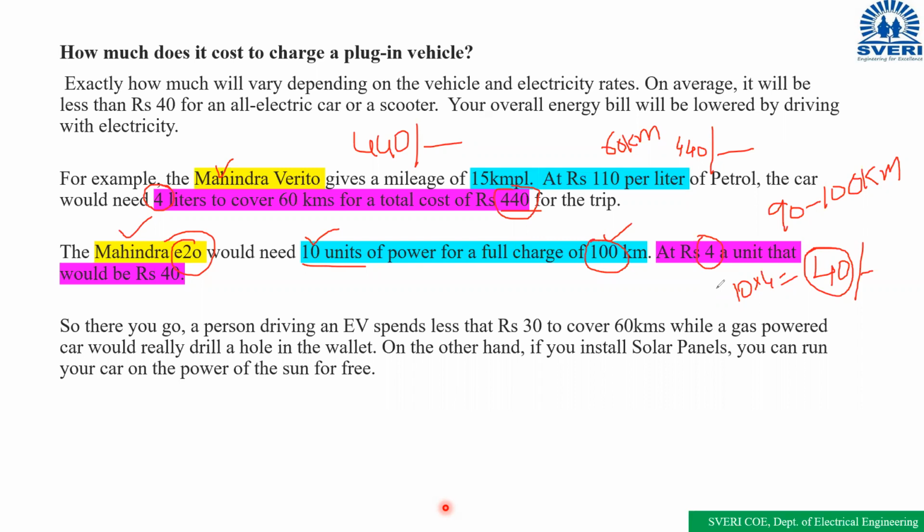Okay, that's why, in order to save fuel, we are going to encourage electric vehicles. At the same time, we can save money also. Okay, these units of power, the consumption of power, depends upon the load, how much load the vehicle is carrying.